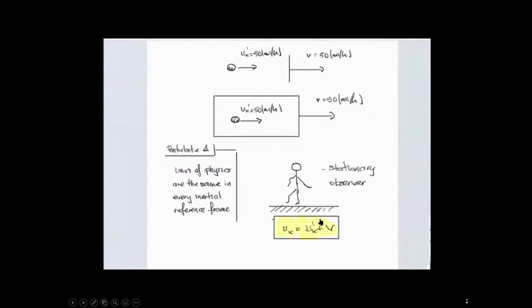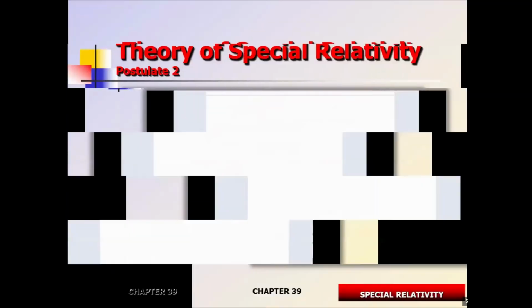All right, so Galilean transformation. This is the speed of the ball, which is going to be 50. v is going to be the speed of the bus, that's going to be 50. And you end up getting 100 miles per hour. So that's a commonsensical way of actually adding speeds, the way we've been doing it forever. All right, so we will apply the same logic to Einstein's case.